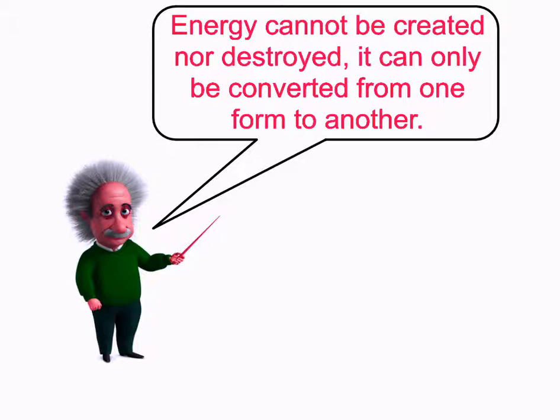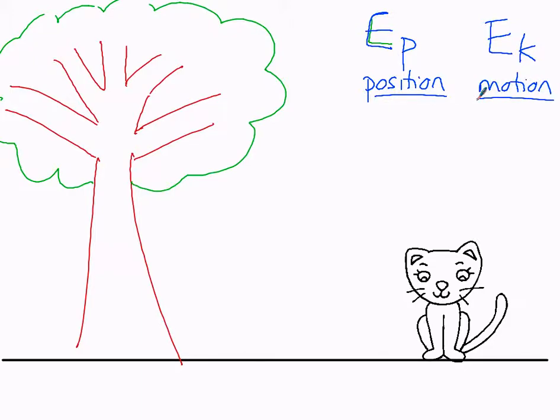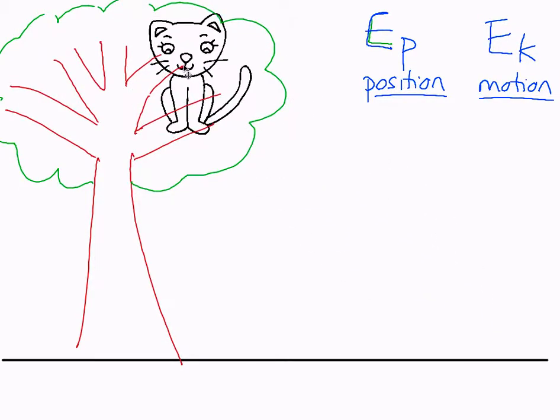And the situations you need to be aware of are looking at two kinds of energy. The two that you know a little bit about are gravitational potential energy, which we'll call EP, and kinetic energy, which we'll call EK. And remember, gravitational potential is due to your position, where you are, and kinetic is due to the fact that you're moving, your motion. So we'll take this little cat and we're going to put it up in the tree.